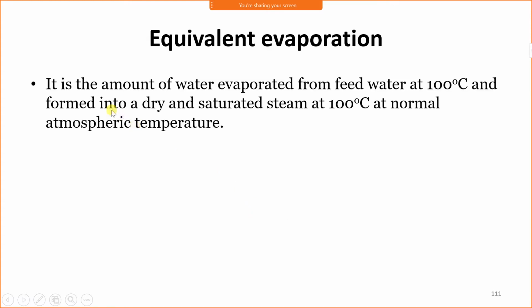Now, equivalent evaporation is the amount of water evaporated from feed water at 100 degrees Celsius and formed into dry saturated steam at 100 degrees Celsius at normal atmospheric pressure. At normal atmospheric pressure, the boiling point or the saturation point of water is 100 degrees Celsius. It means that at atmospheric pressure, that is 1.01325 bar, water should be evaporated at 100 degrees Celsius.